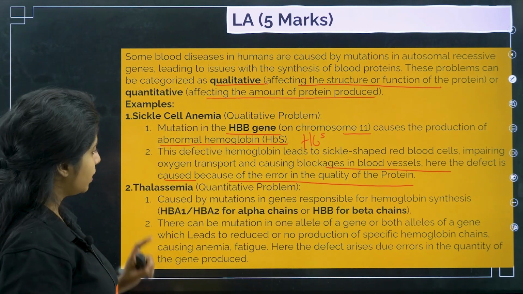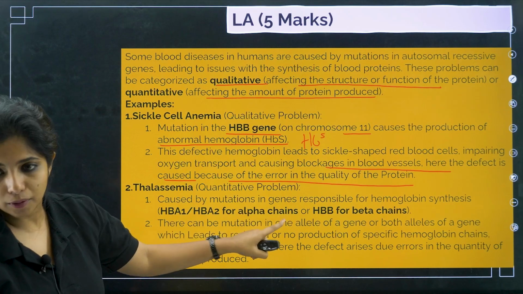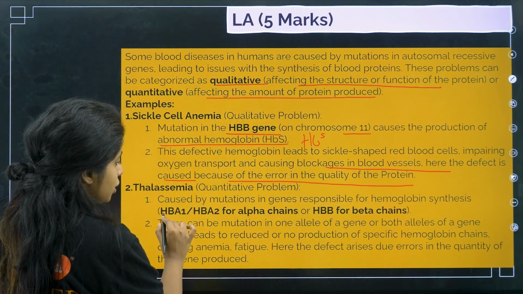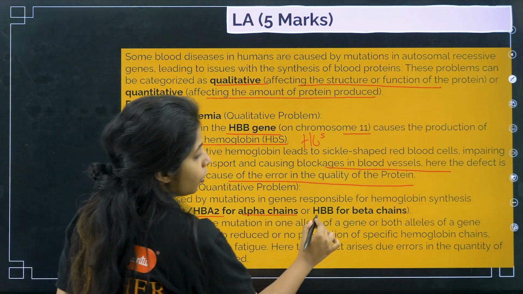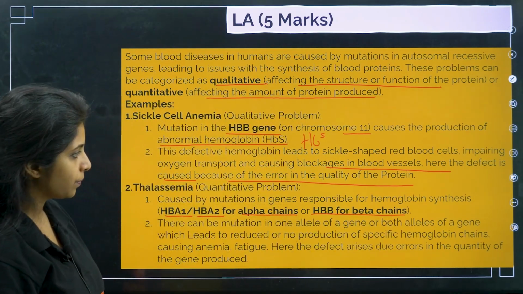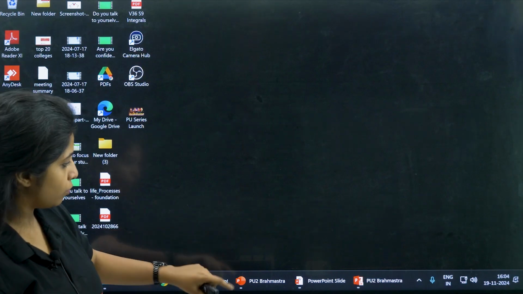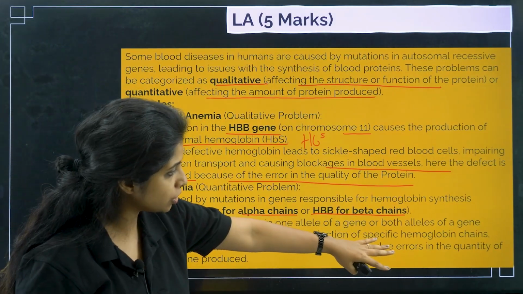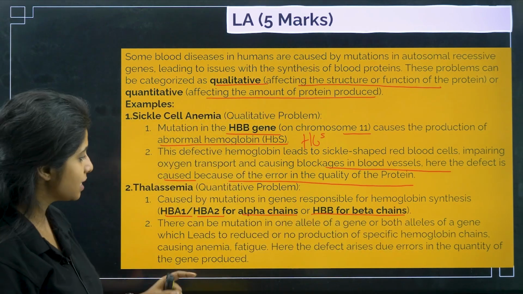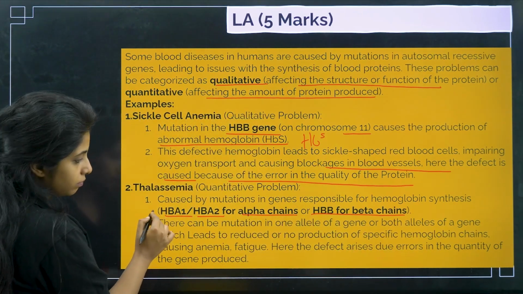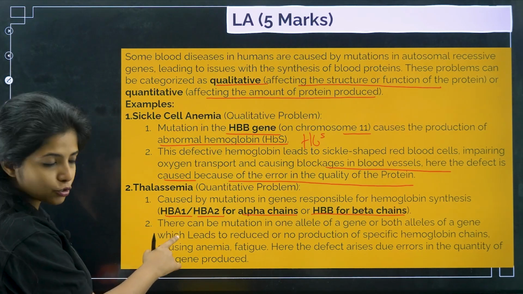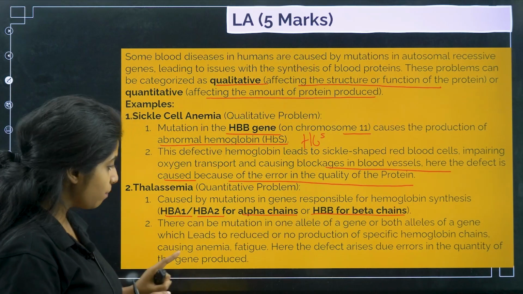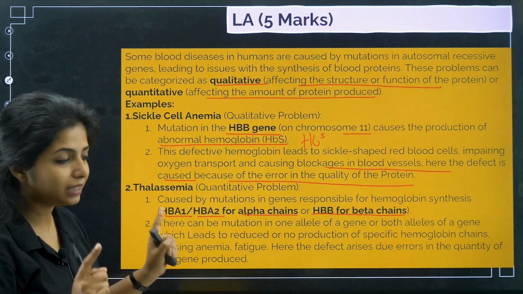Fine. Now next, thalassemia, a quantitative problem, caused by mutation in the gene responsible for hemoglobin synthesis. You have HbA1, HbA2 for alpha chains, or HbB for beta chains. There can be mutation in one allele of a gene or both alleles of a gene. This gene can have multiple alleles also. Similarly, this gene will have 2 alleles, and here also you will have 2 alleles. So it can be mutation in one allele or both the alleles.